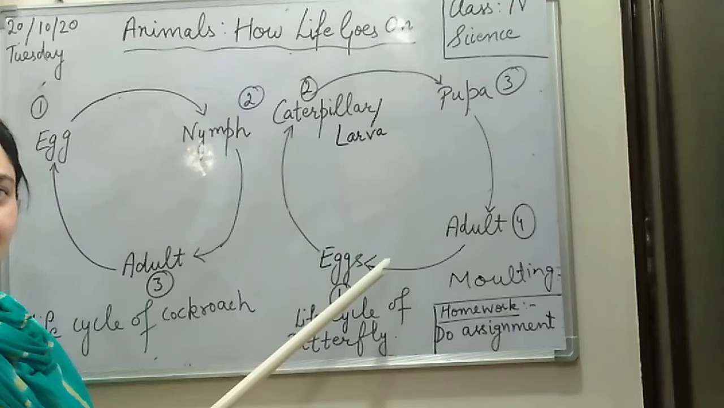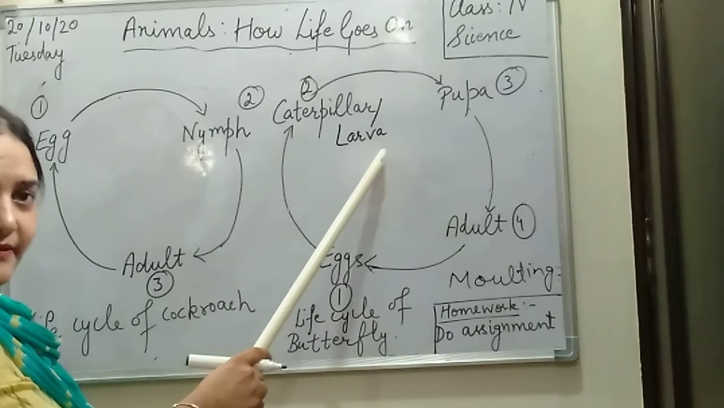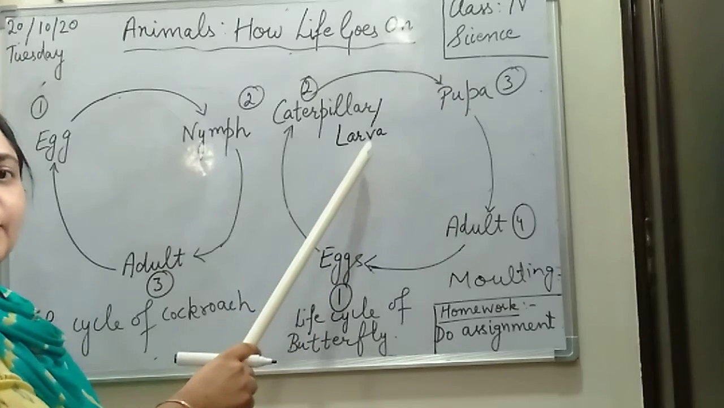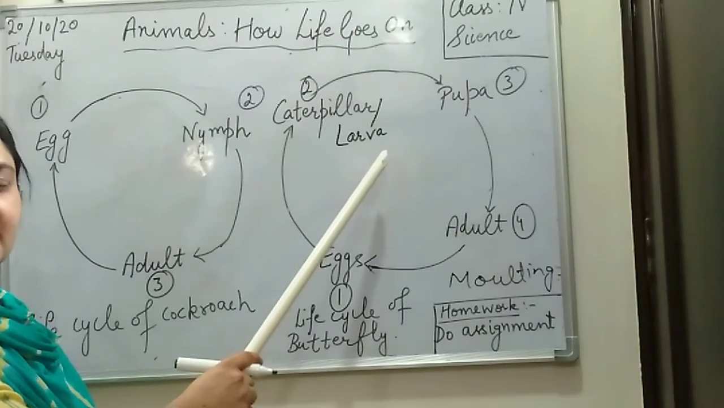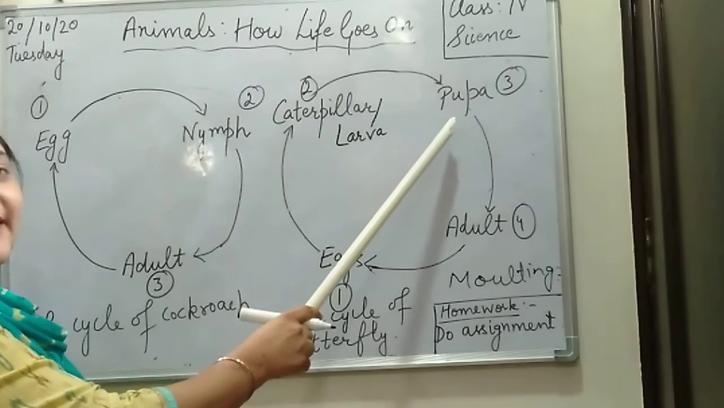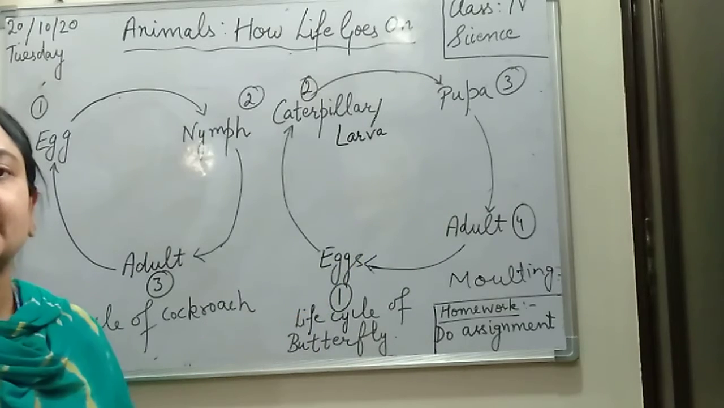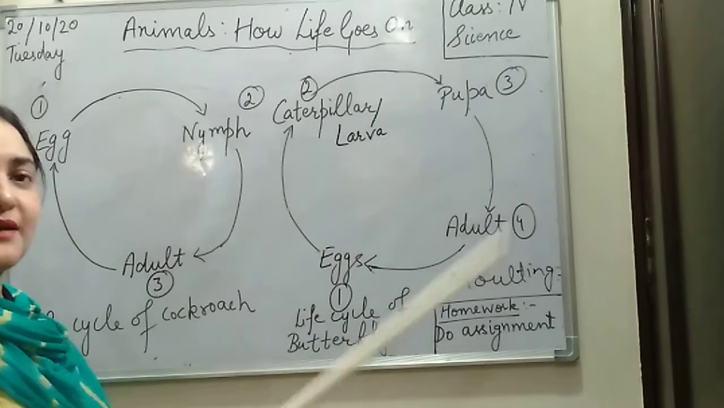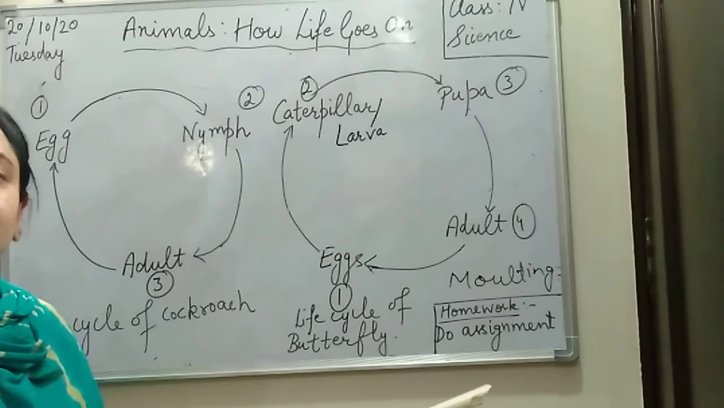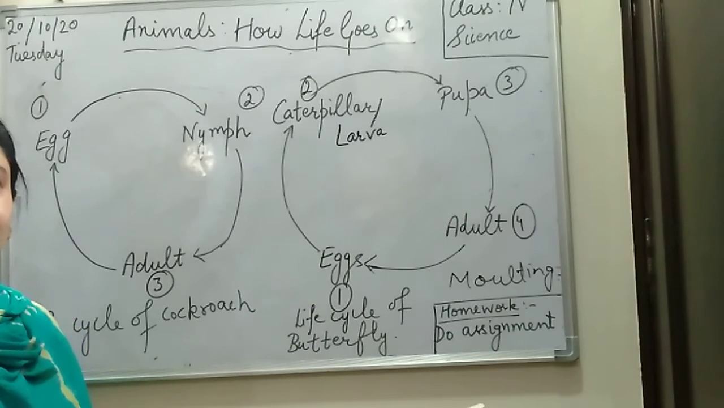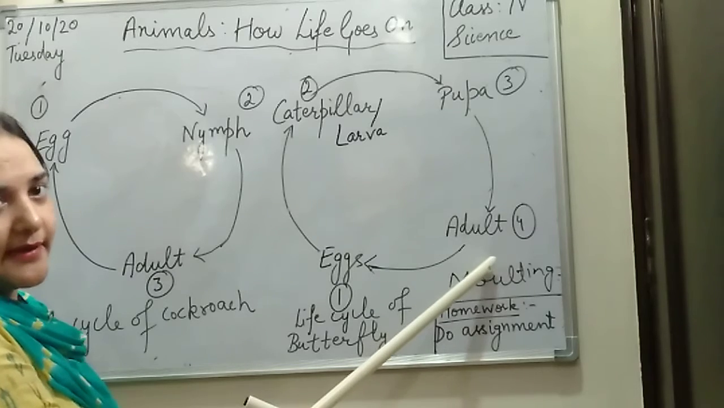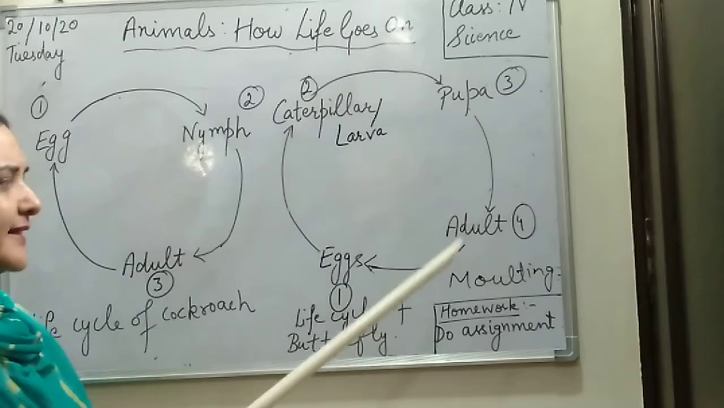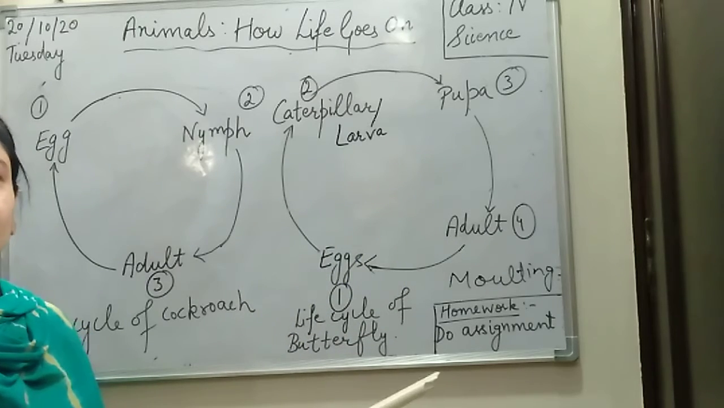From the eggs, the young one which comes out is called larva, right? Then it is going to feed on leaves. They eat leaves and they grow. And around them an outer covering forms, which we call what? Pupa, right? And after that the outer covering is going to burst. What is inside it? Insect. And that insect is going to come out as an adult. And again the adult is going to lay the eggs. This is how the cycle goes on.